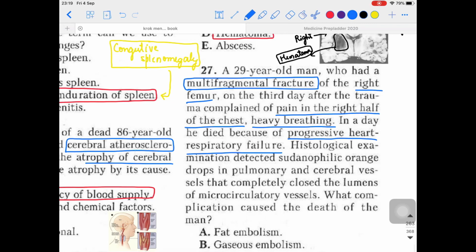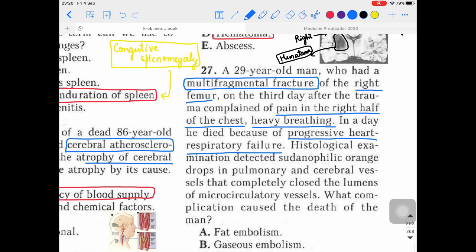But before that, let me give you an idea of what is happening in this particular situation. So look, there was a femur fracture. When the bone actually broke down, some kind of embolus from the femur came into the hematogenous circulation, into the systemic circulation. With the help of blood circulation, it went into the pulmonary circulation, and then it causes dyspnea-like symptoms. For example, here they said after the fracture of the right femur, there was pain in the right half of the chest. Why is it so? Because of this embolism.